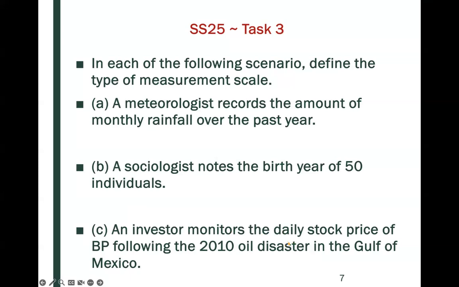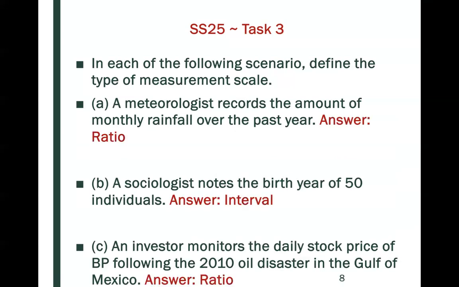So we're kind of seeing how the stock price changes since the 2010 disaster. So it would make the most sense to have the measurement scale be a ratio. And here are just the answers written out.